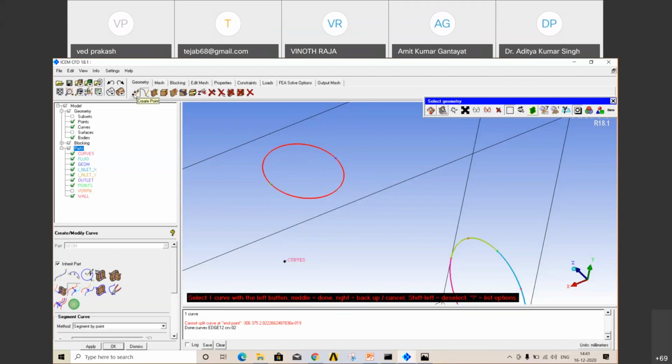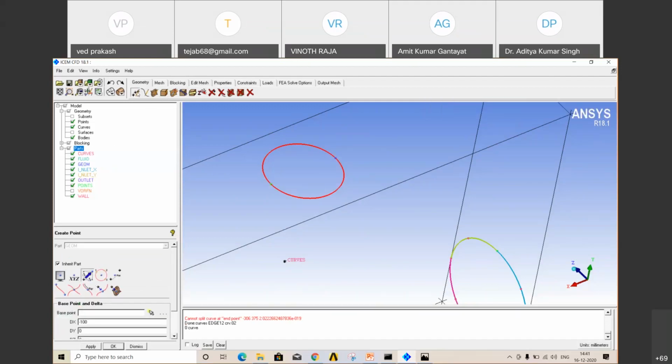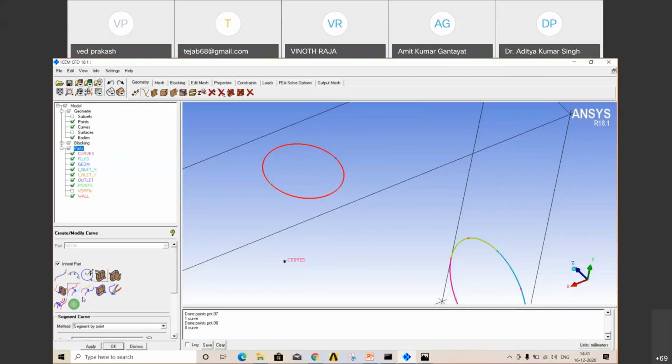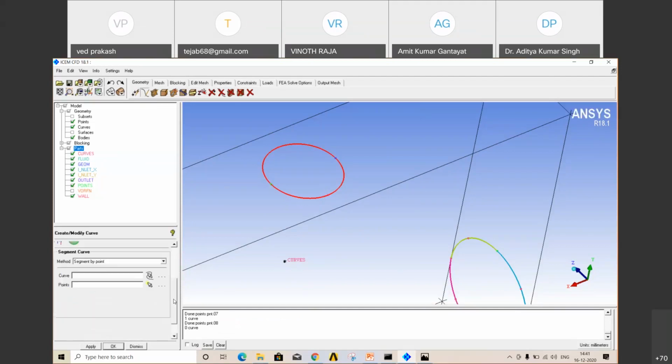Again, you can create, you just have to move from create point to create and modify curves. Okay, you have to play with these tools only. Go to parameters along a curve. Okay, at 25, 50%, just select, one point is created, another point is created. Again, segment, same procedure you have to repeat.